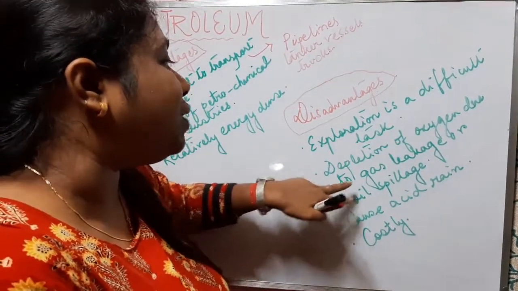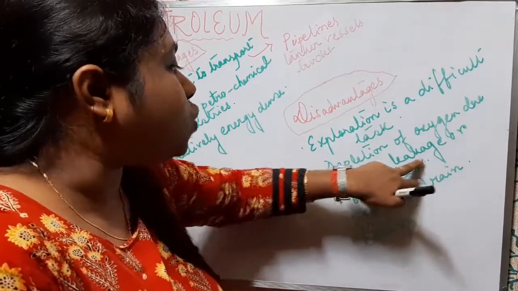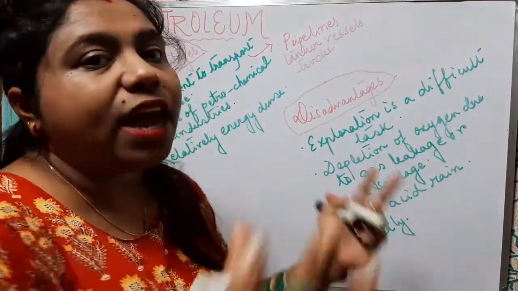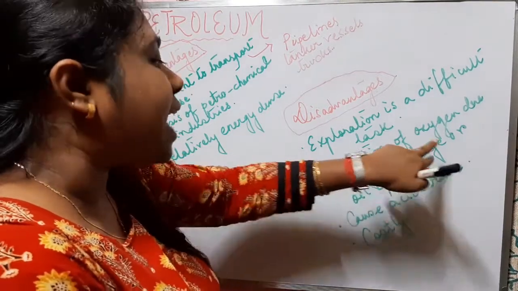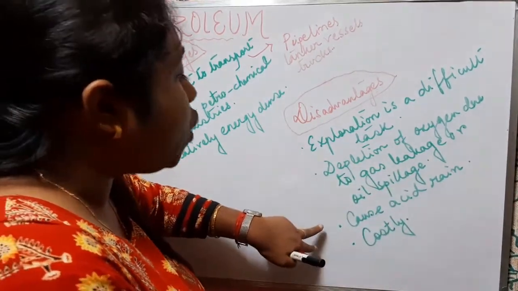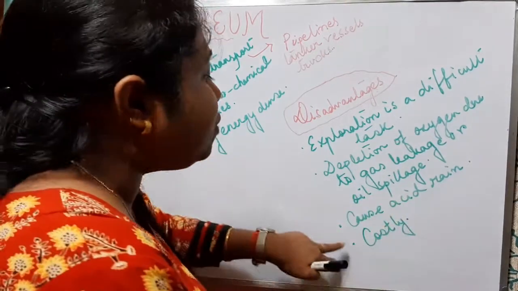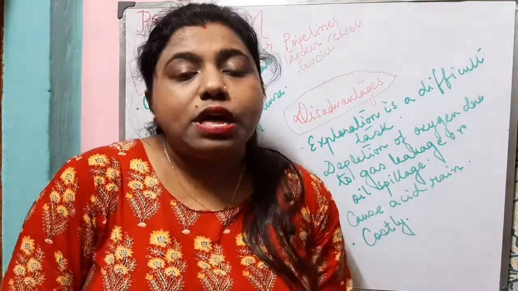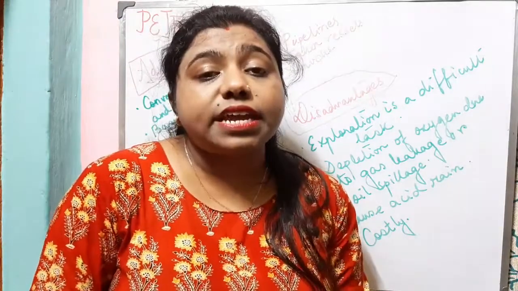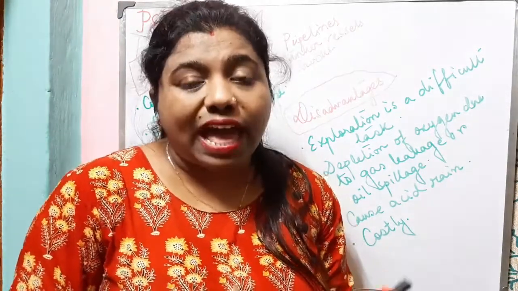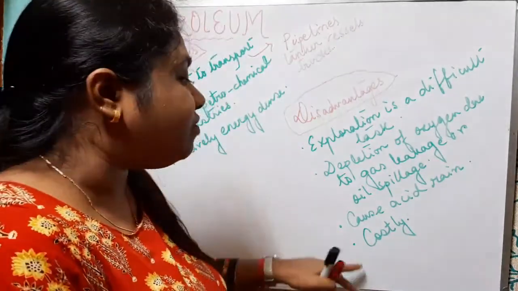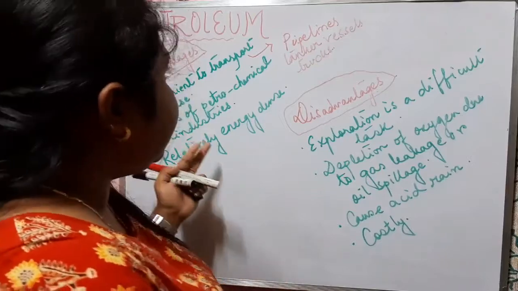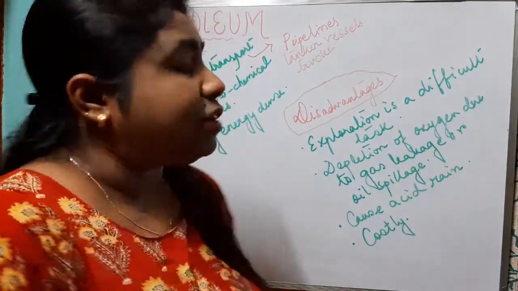Depletion of oxygen due to gas leakage or oil spillage. What is oil spillage? Oil spillage means spilling of oil in the oceans. So depletion of oxygen occurs due to leakage of gas, that is natural gas, and due to oil spillage. It also causes acid rain, and petroleum is costly, as we already know that it is referred to as black gold because it is very expensive like gold, and it has high economic value and is in great demand, so it is very costly. So these are the advantages and disadvantages of petroleum.